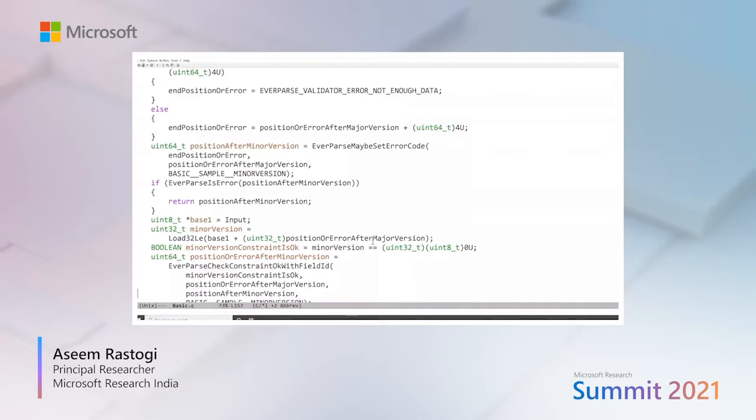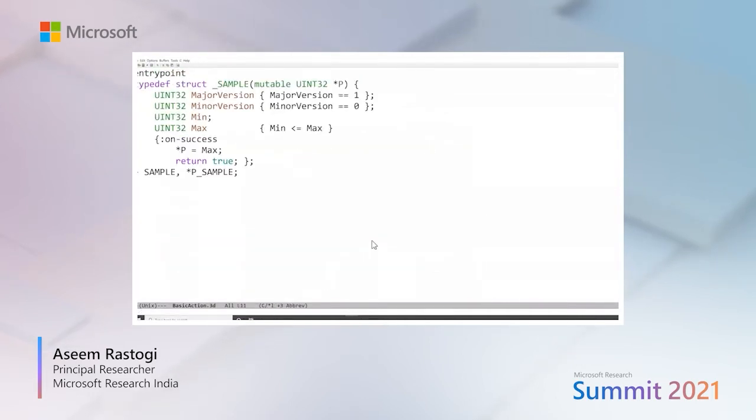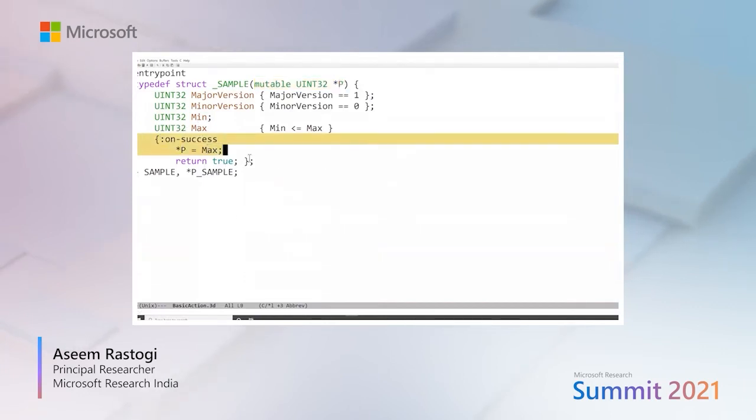So we have seen this basic function where we got an input array and validated it for some struct. However, most times, in addition to validation, you also want to read fields out of this binary format. To do that, EverParse provides support for parsing actions. So here is the same sample struct definition, but this time it is parameterized by a mutable uint32 pointer p.